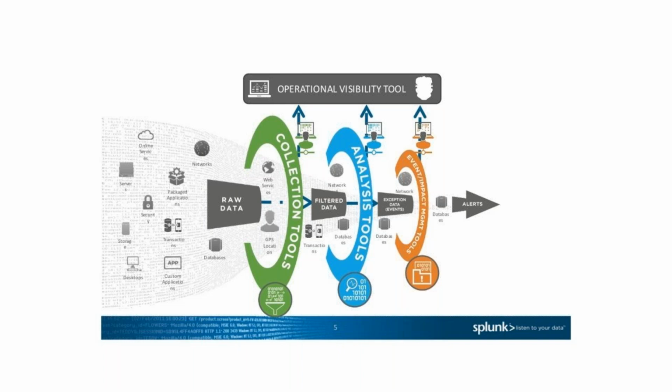The other team will be doing that, and finally there is another team, the event or impact management team. They'll again be going through that data, and finally we'll be getting some visibility on whatever data is coming in. So if you see here, there are three levels of processes we are doing: collection, parsing, and analysis.